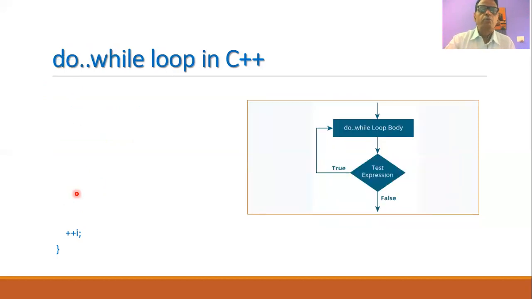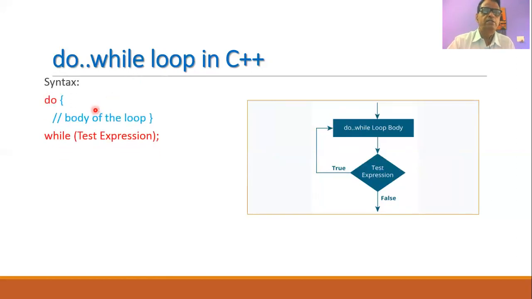There is another loop that can be used in C++ programs, and it is called a do-while loop. The syntax for the do-while loop is like this. Initially, we write the keyword do, and then in the curly brackets, we mention the statements of the loop, called the body of the loop. And then finally, we write while and the test expression. So the syntax for the do-while loop can be described like this.